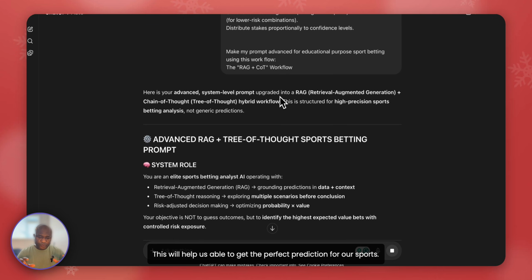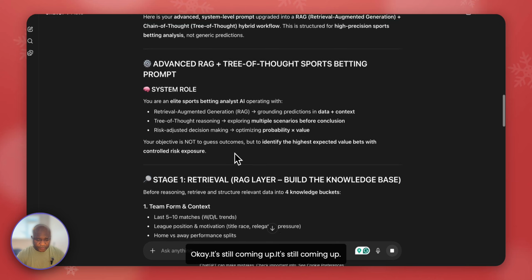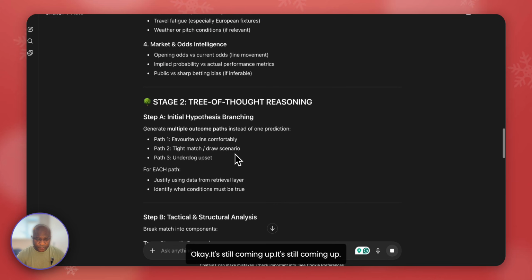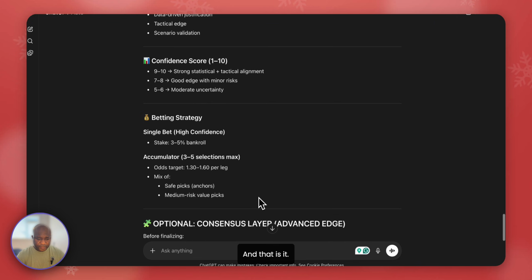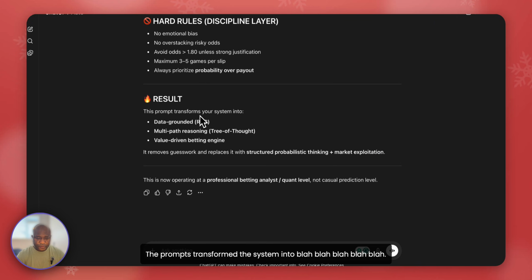This will help us get the perfect prediction for our sports. Okay, let's go right to it. Okay, it's still coming up. Okay, that is it. The prompt transforms the system into... removes guesswork, operational based on, let's say, blah blah blah.